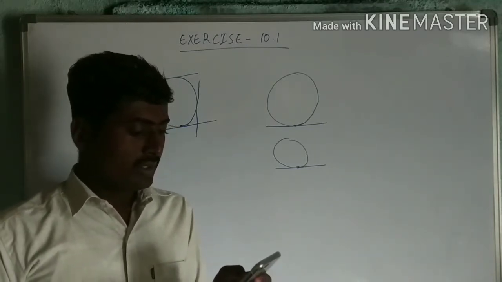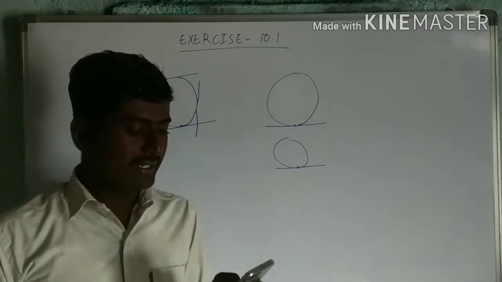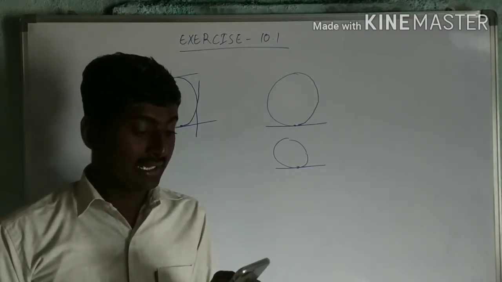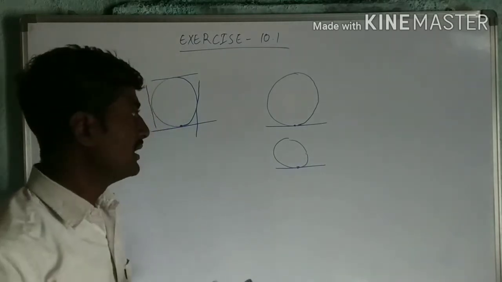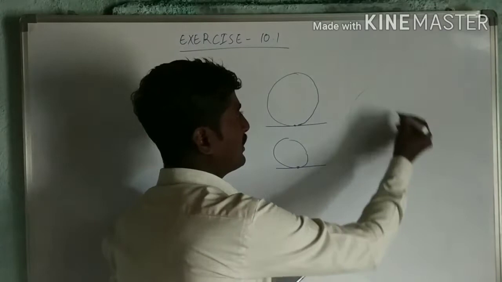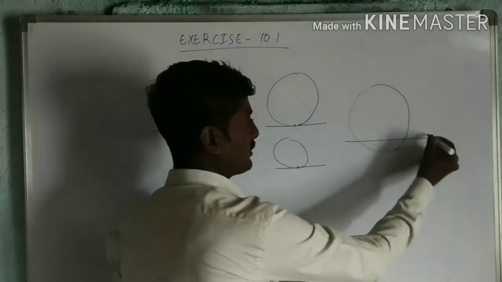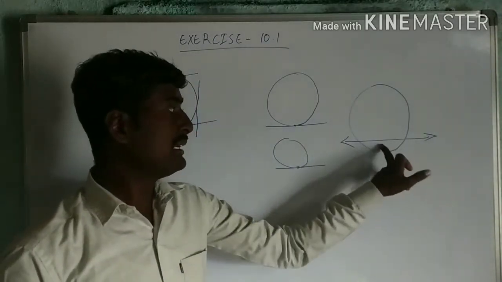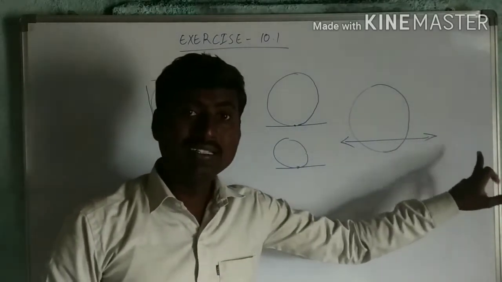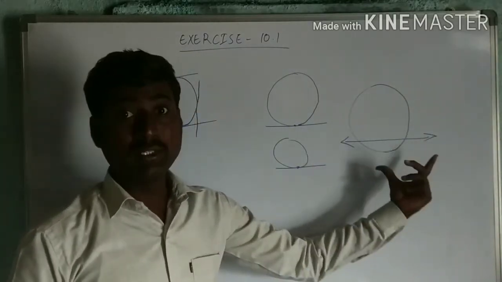Now the second one: a line intersecting a circle in 2 points is called what? If there is a line which intersects a circle in 2 points, this is known as a secant. So a secant is the line which intersects a circle in 2 points.